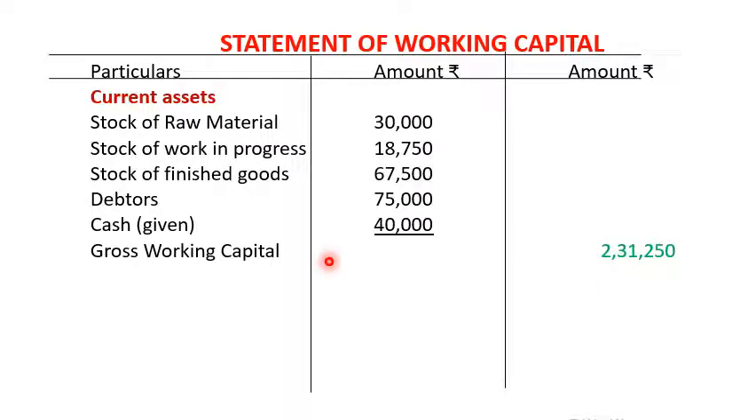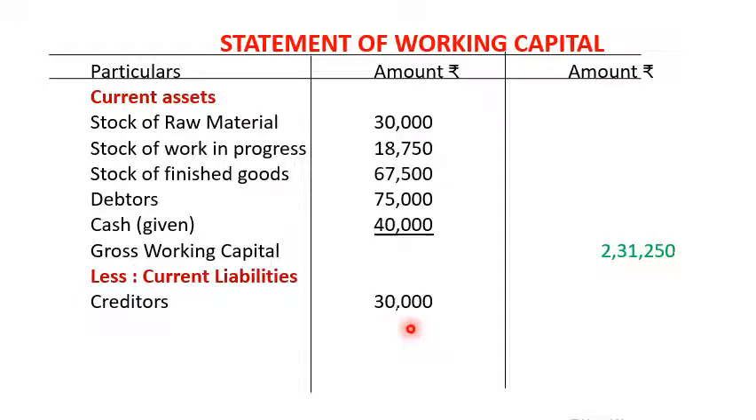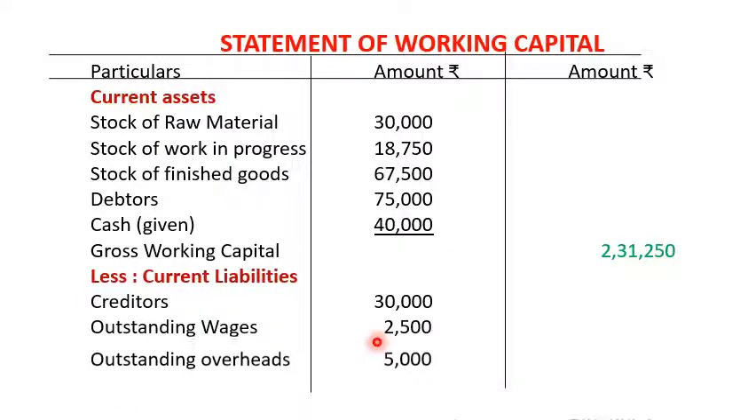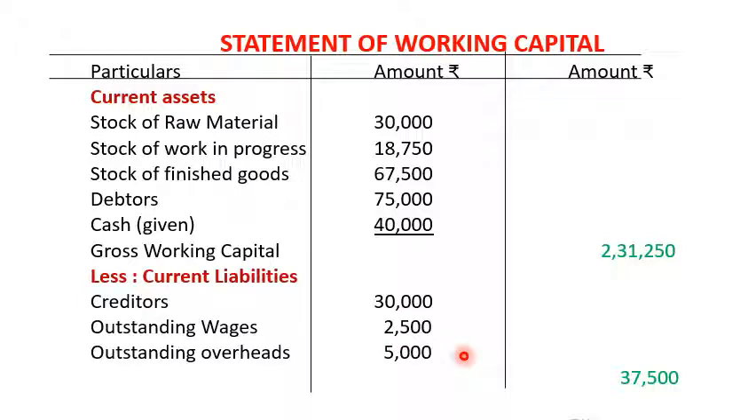The next part is the less or minus current liabilities. In that current liabilities, first we have to calculate the creditors. The creditors amount is 30,000. Creditors, it means the suppliers. So we have to take the unit as the raw material. So the amount comes as rupees 30,000. Next one is the outstanding wages. Outstanding wages, the amount comes as rupees 2,500. Next, we have to calculate the outstanding overheads. The amount comes as 5,000. So these are the current liabilities. In that, 30,000 plus 2,500 plus 5,000. So total current liability is 37,500.